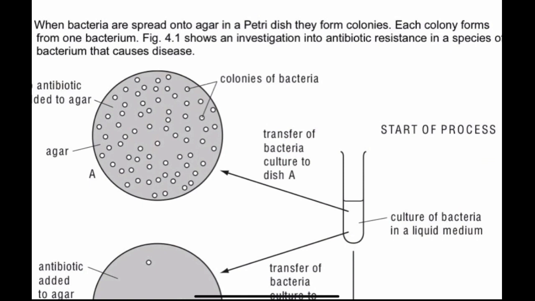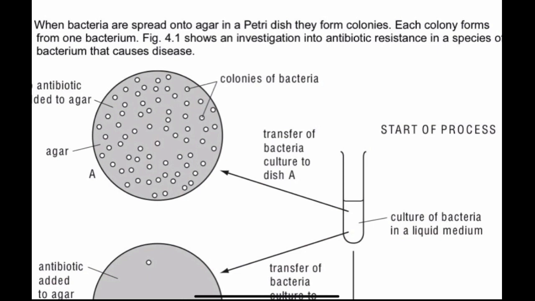So you guys need to make sure that you pay attention to this part of the video. When bacteria are spread onto agar in a petri dish, they form colonies. Each colony forms from one bacterium. Figure 4.1 shows an investigation into antibiotic resistance in a species of bacterium that causes disease.